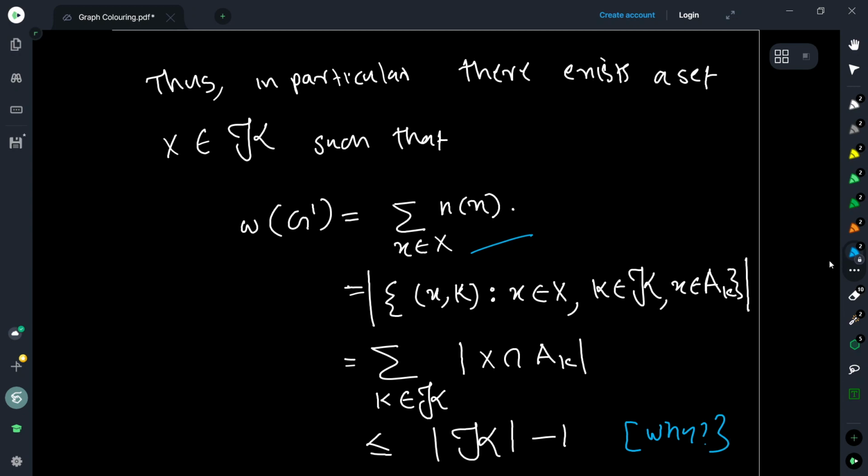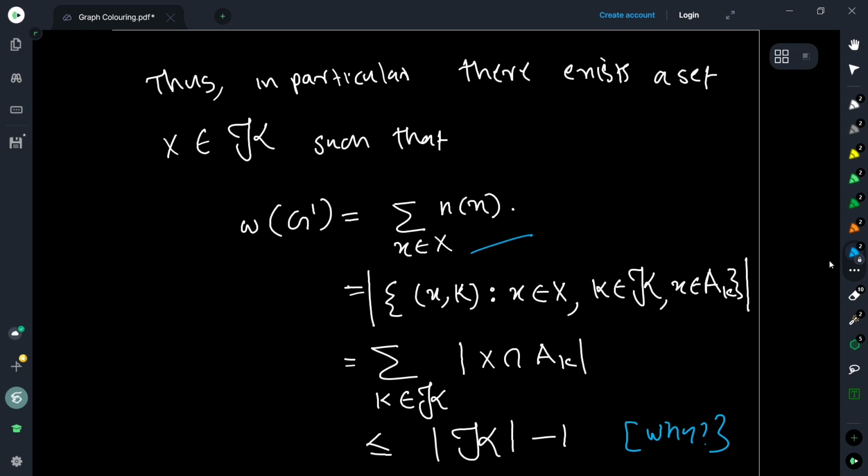But what is this actually? This summation is precisely like taking the vertex x from a clique X, where X is a clique in script K and x is a vertex in A_K.